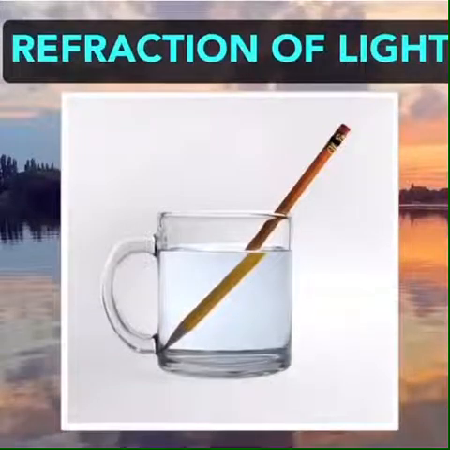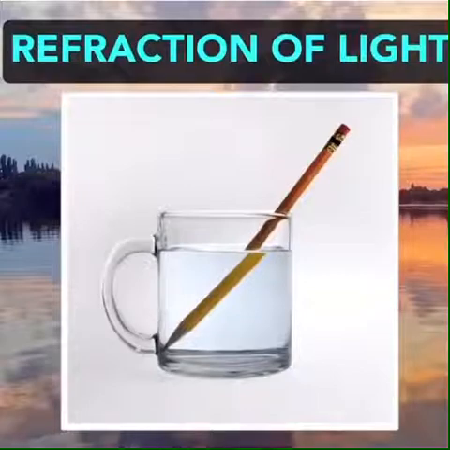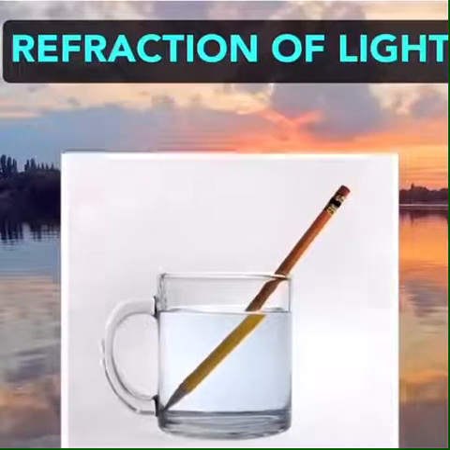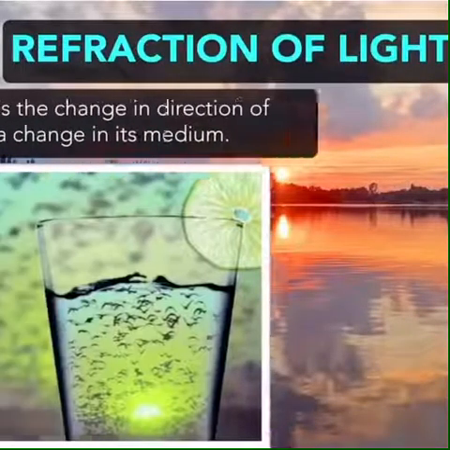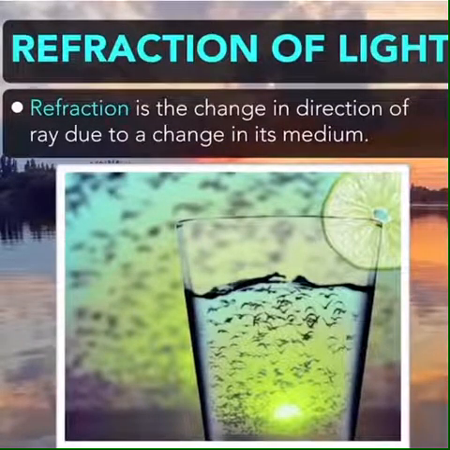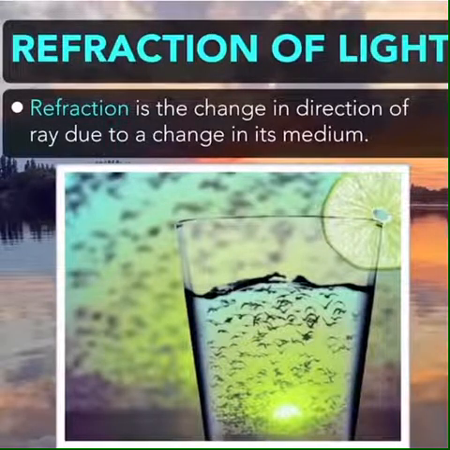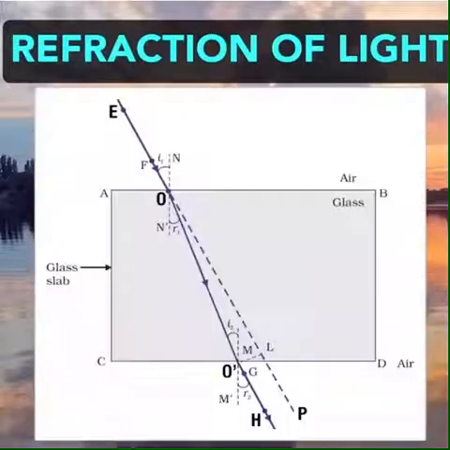Because the light coming from air and falling on our eyes is traveling in a different direction. And the light which is coming from water falls in a different direction. So two different images are formed on our eyes. It means light is changing its path when it travels from one medium to another. So it is called refraction of light. So this is the definition of refraction: the change of direction of a ray due to change of its medium.